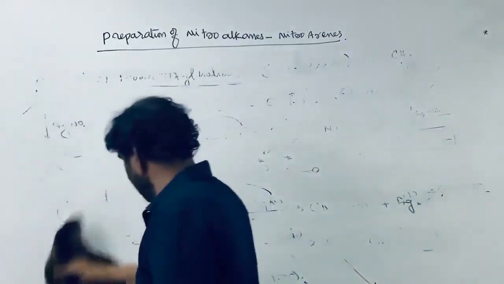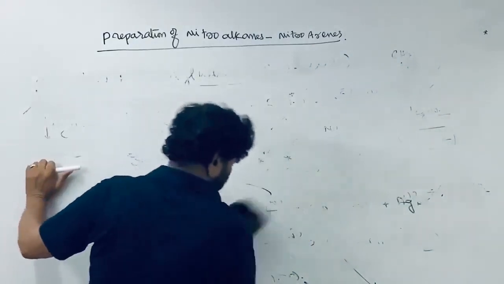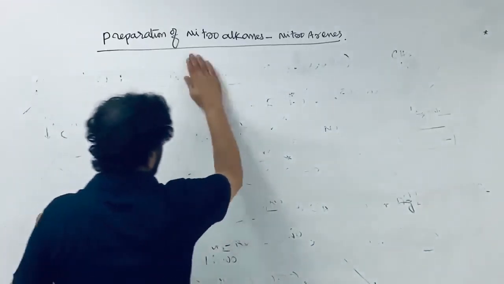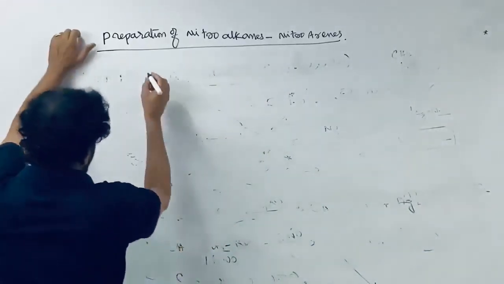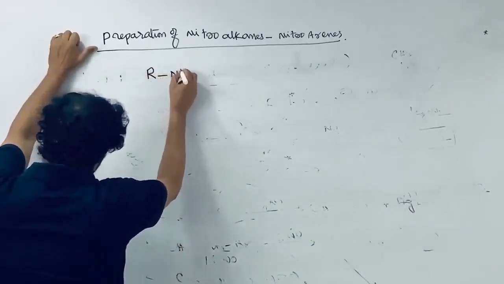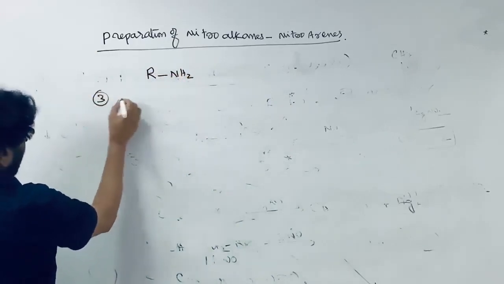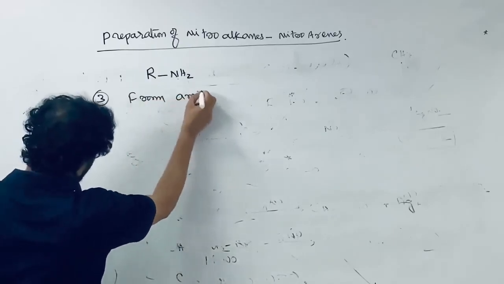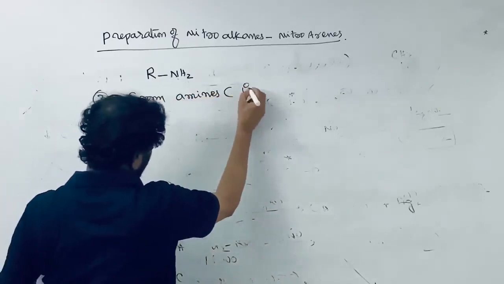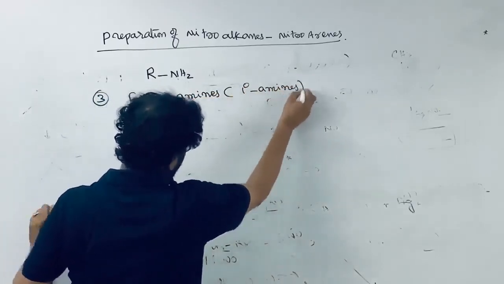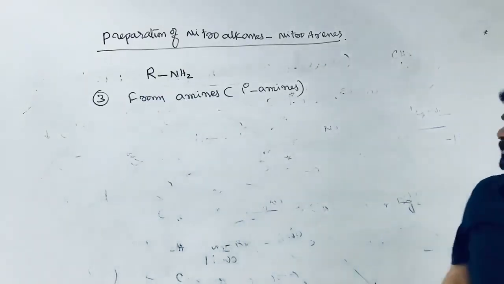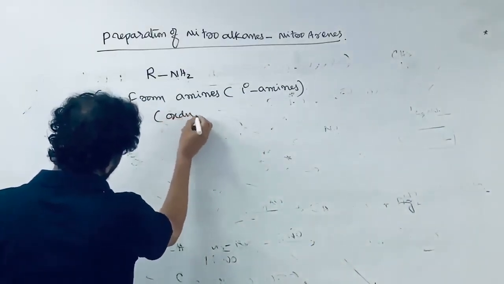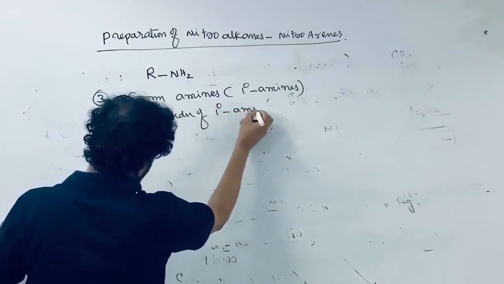Next, the third one is from amines. With the preparation from amines, primary amines, RNH2, particularly 1 degree amines, can be converted into nitro compounds by treating with KMnO4. This is the oxidation of 1 degree amines.